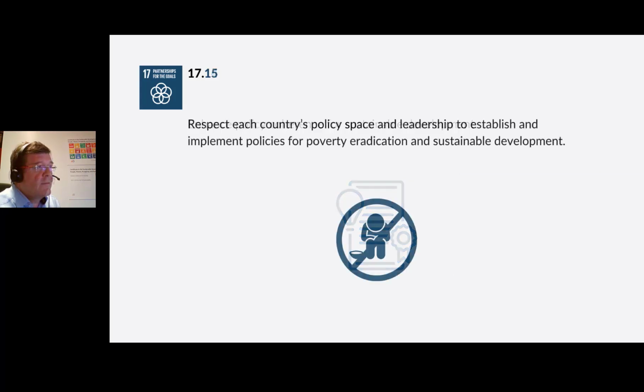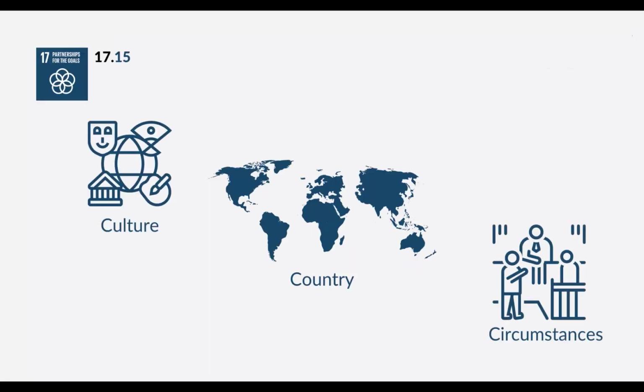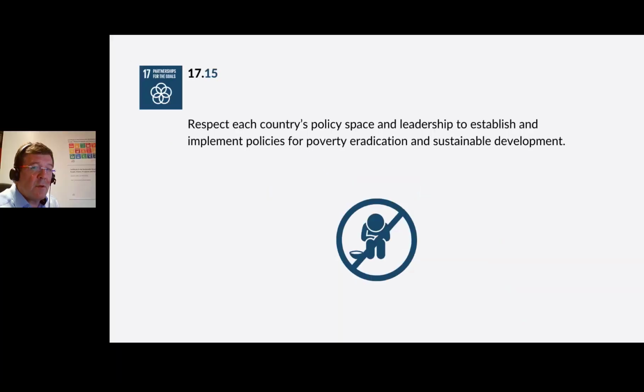The indicator for this goal is the number of countries with mechanisms in place to enhance policy coherence of sustainable development. 17.15. Respect each country's policy space and leadership to establish and implement policies for poverty eradication and sustainable development. Each country, each culture, each set of circumstances and belief systems impact how policies can be put in place and how much success they will actually reach. How would we feel, I suppose, if the USA or Russia were to establish policies here?